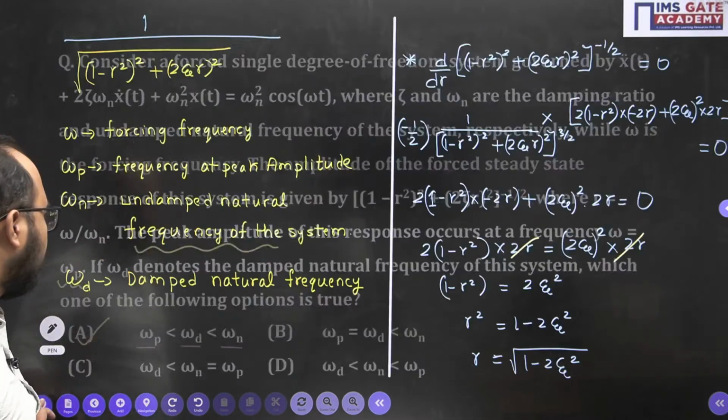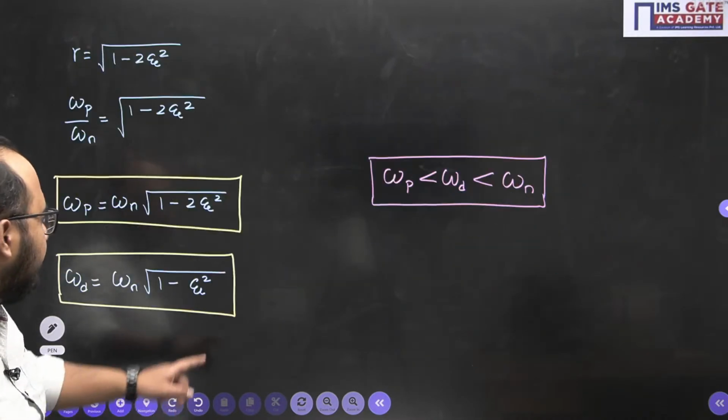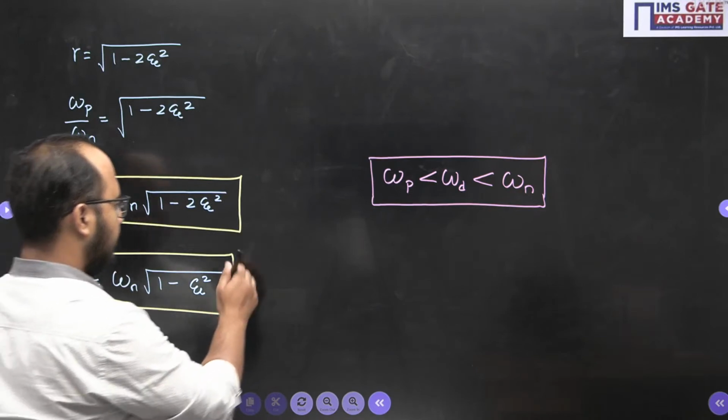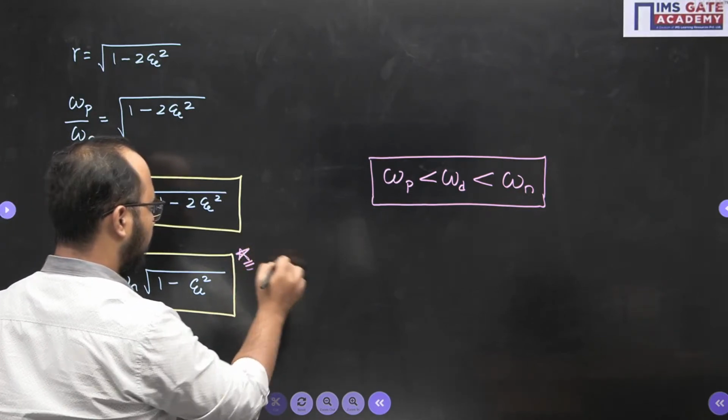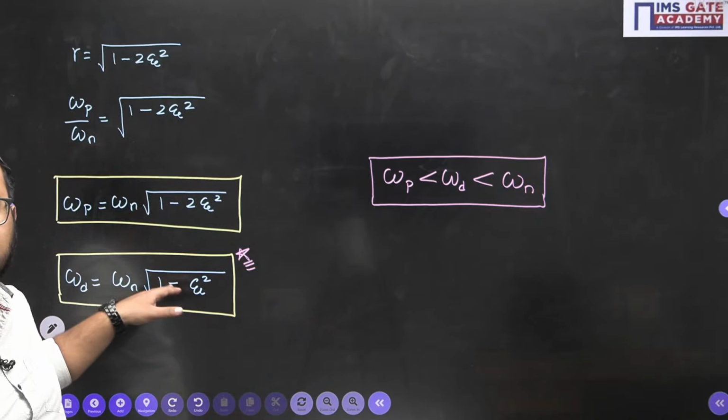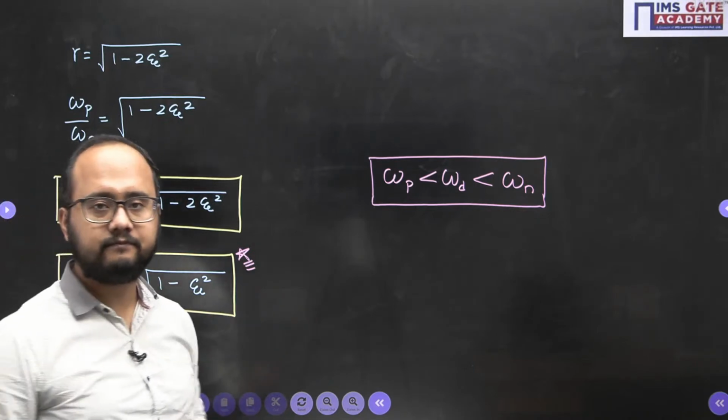So this relation everyone should remember directly. This omega d, this is very important. Directly you should remember it. Otherwise, if you don't know this relation, you will not be able to compare it. Right?